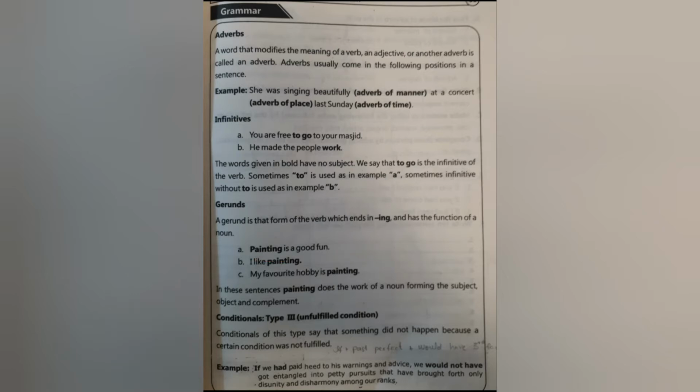Now let's move to the examples. You are free to go to your masjid. Now to go is an infinitive. It works as a noun. He made the people work. Now in Old English we used to write he made the people to work. But in modern English we have skipped the to from a lot of words like to help, to enter. We do not initiate these verb-looking nouns with the to.